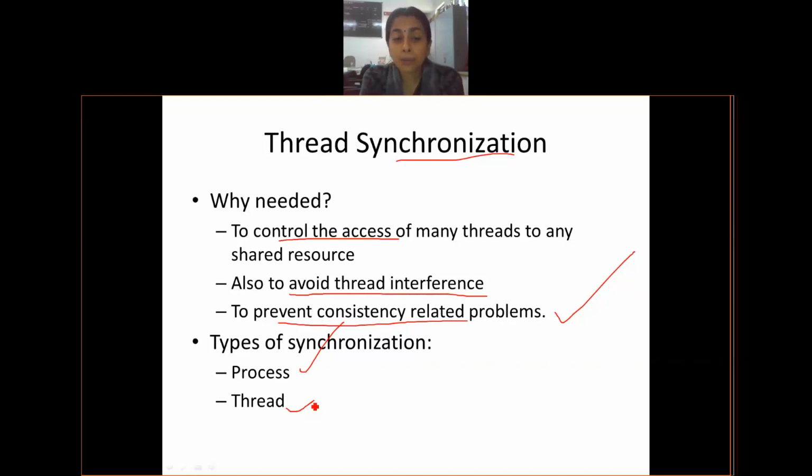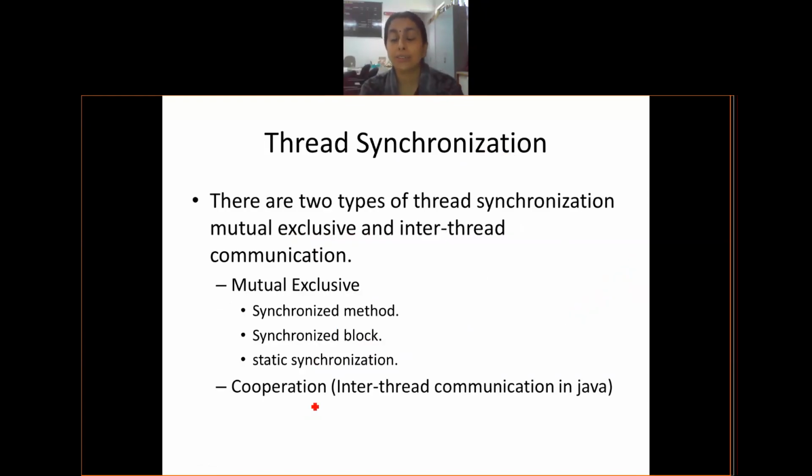So I can group them into process synchronization and thread synchronization. Right now, I'm least bothered about process synchronization because my topic is thread. So let me go ahead with thread synchronization, with reference to Java.